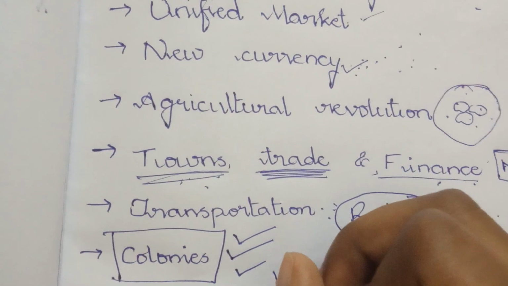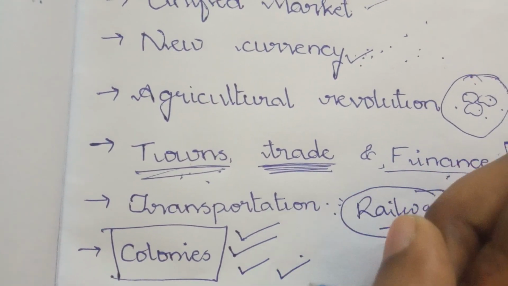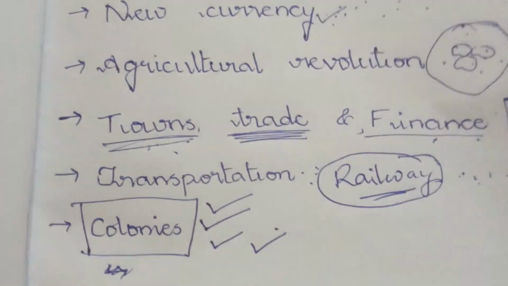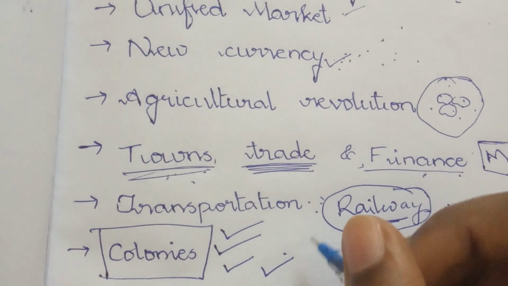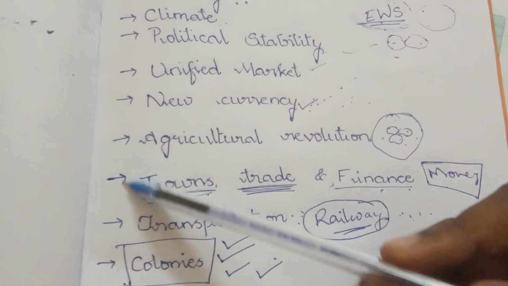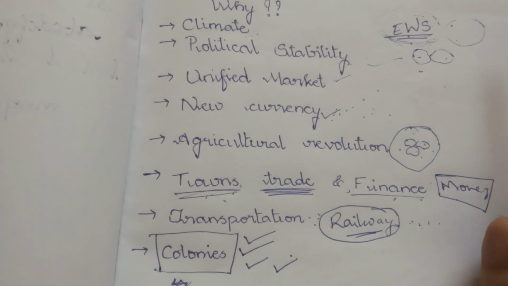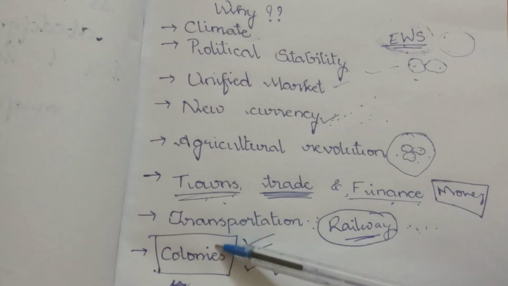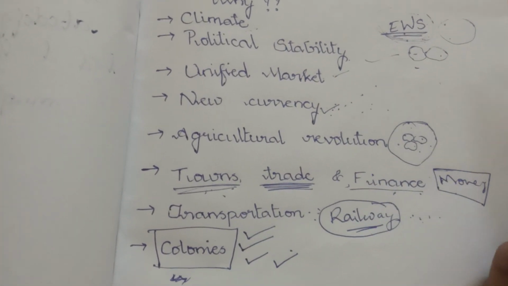And then they get good labor from here. We might have heard about African slaves. So they are getting good labor at very low cost, or without paying them anything. And also they will be getting money from here, because they were exploiting a lot of places. So all these factors helped in the industrialization of Britain. If you get this question in your examination, you can mention all these side headings and explain each of these to gain good marks. Thank you.